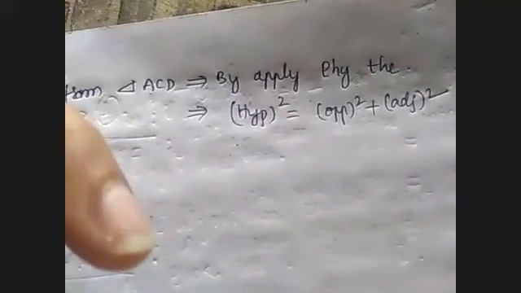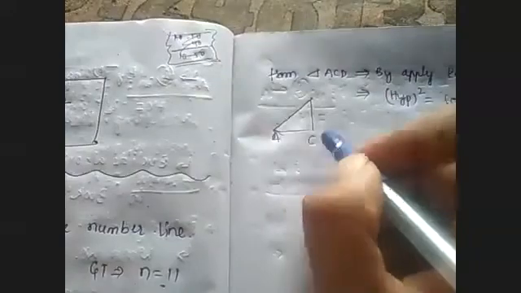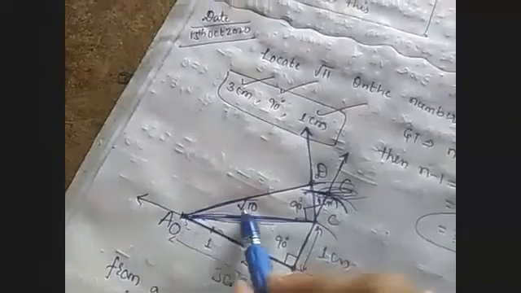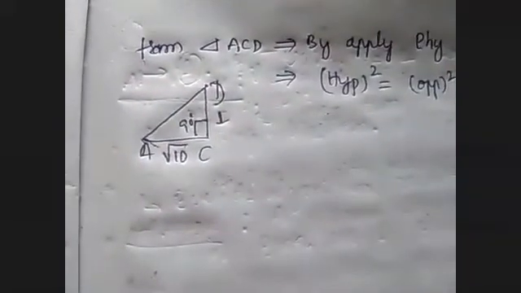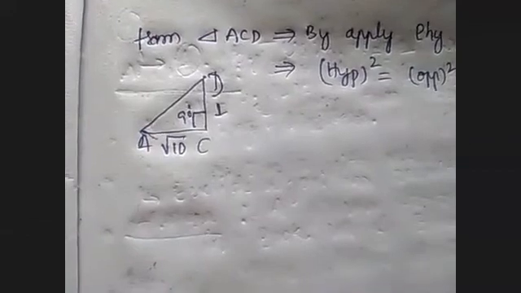By applying the Pythagoras theorem in triangle ACD, can I take the shape of triangle ACD separately? ACD right angle triangle. See, like this we have the ACD right angle triangle. A to C, how many units do we have? A to C we have root 10 units. Here is 1. Here is 90 degrees. So now apply the values. In this triangle ACD, which is the hypotenuse?